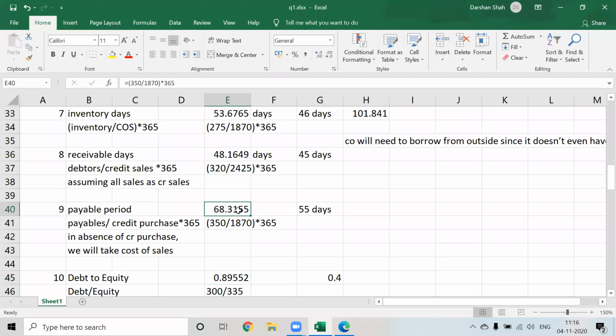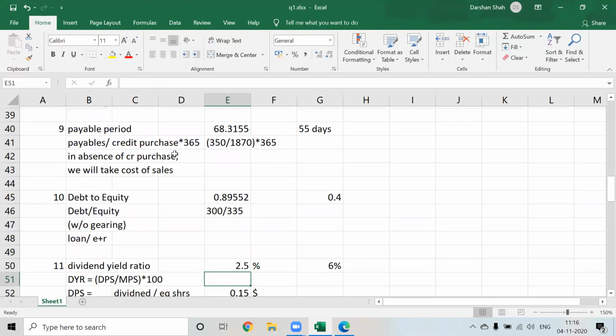So we want the payable period to reduce, but for that we'll need to go for an extra source of finance. Yes, it will affect the creditworthiness of the company. You can say that it affects the creditworthiness of the company. Okay, next.